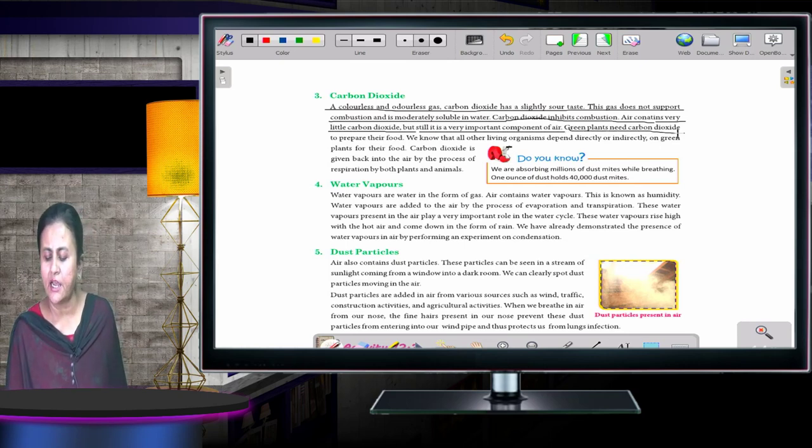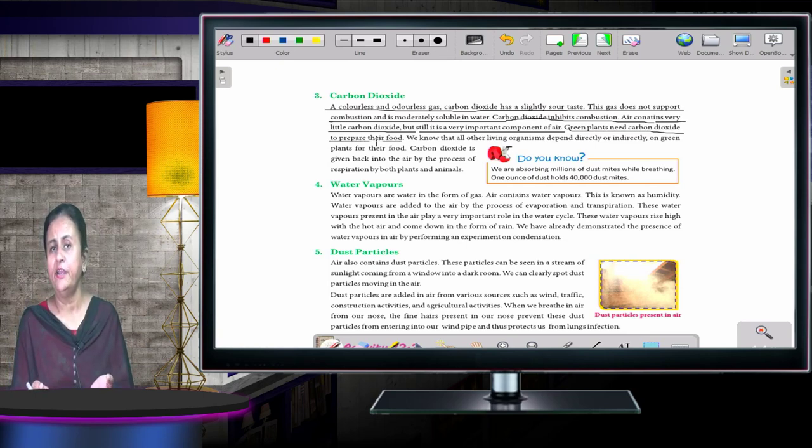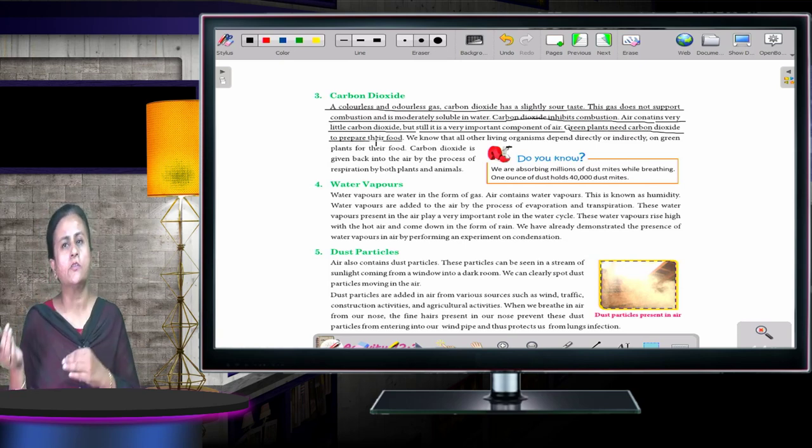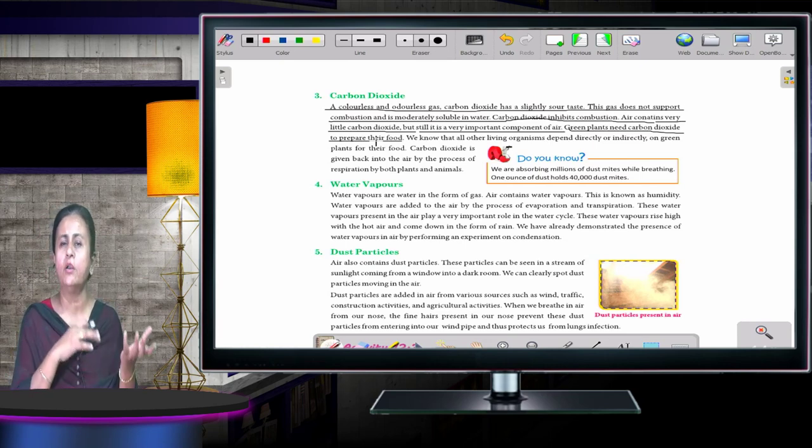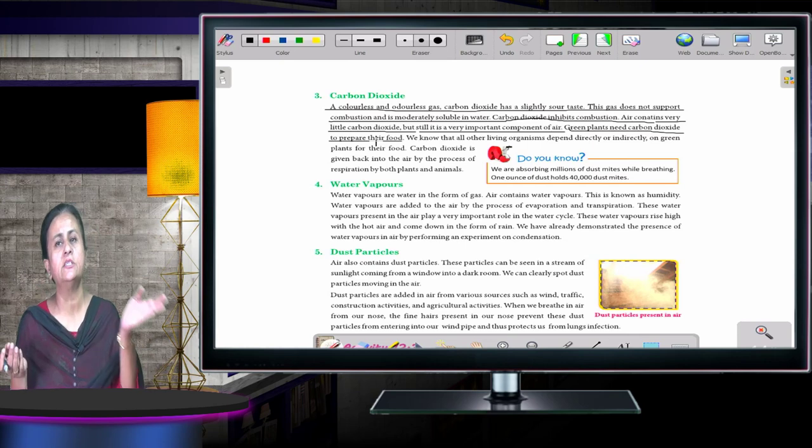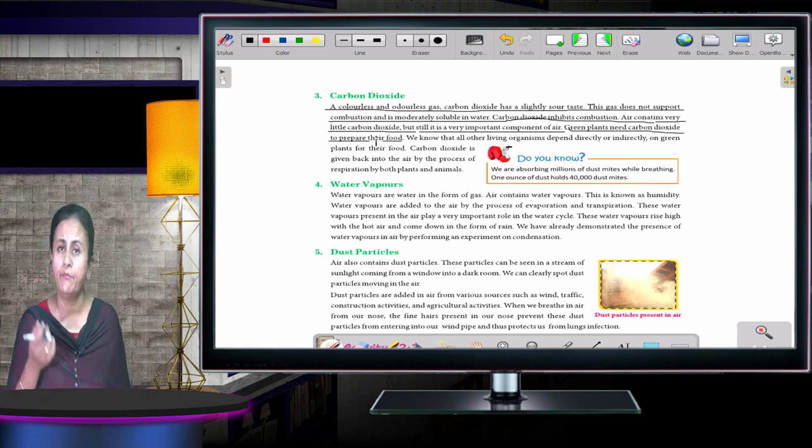Green plants need carbon dioxide to prepare their food. We are giving out carbon dioxide and taking in oxygen. Oxygen is given out by the plants, and what are we giving out? We are giving out carbon dioxide that is utilized by the plants to make their food.